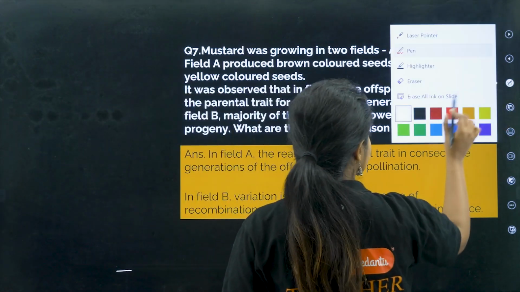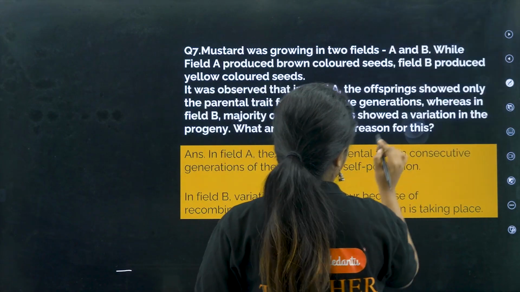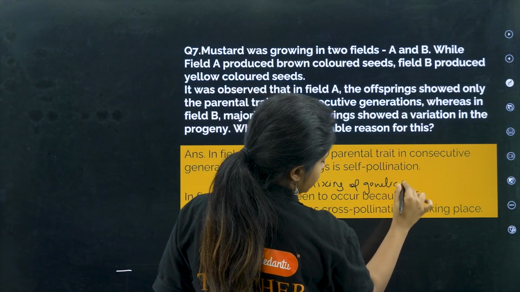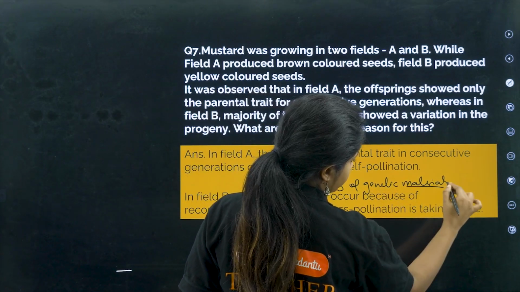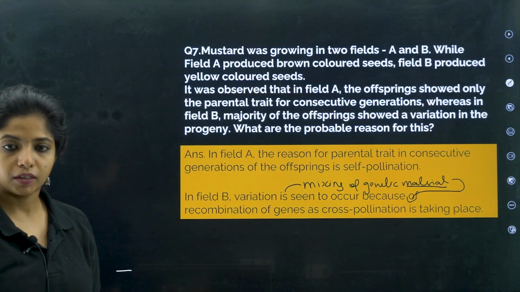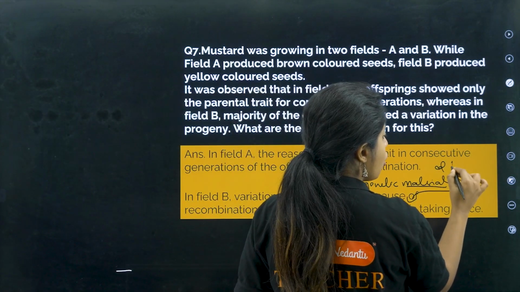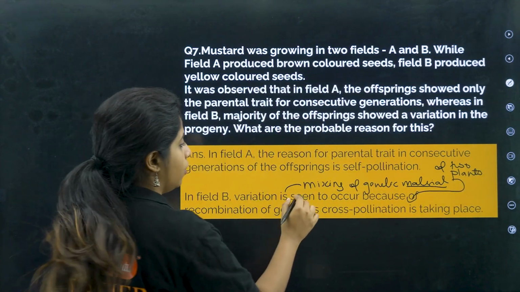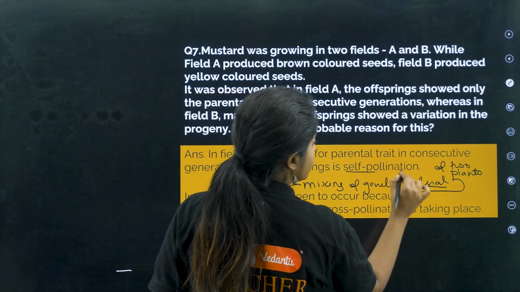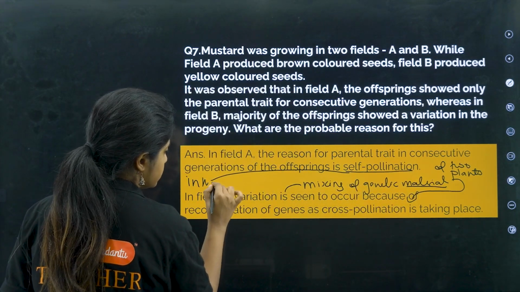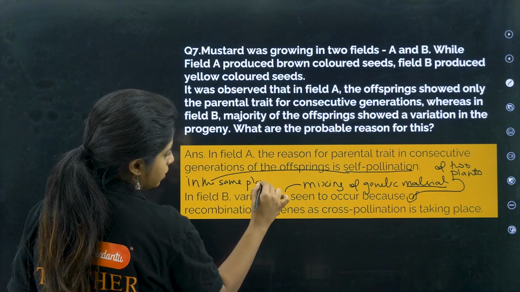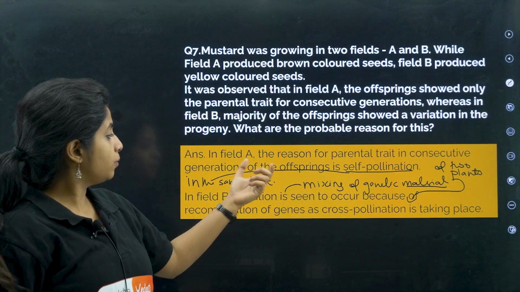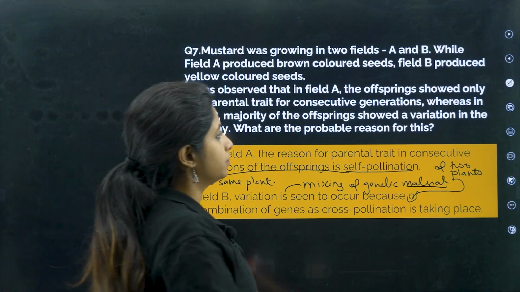Or basically, you can just write because of mixing of genetic material of 2 plants during cross-pollination. And here, because self-pollination is happening in the same plant, there is no variation. Here there is mixing of genetic material of 2 different plants. Here self-pollination is happening in the same plant. That is the reason. Okay.